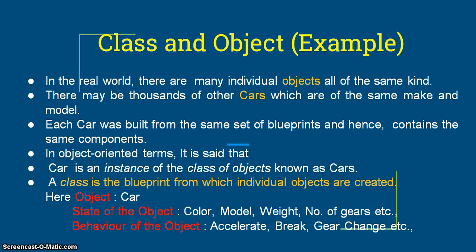Each car was built from the same set of blueprints and hence contains the same components. In object-oriented programming terms, it is said that this car is an instance of the class of objects known as cars. A class is the blueprint from which individual objects are created. Here, the object is car. State of the object is car, model, weight, number of gears, etc. Behavior of the object is accelerate, brake, gear change, etc.